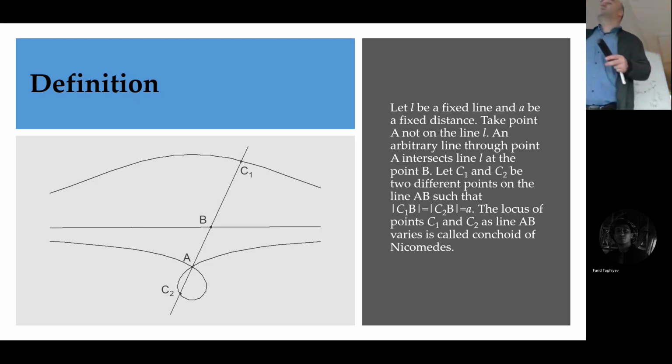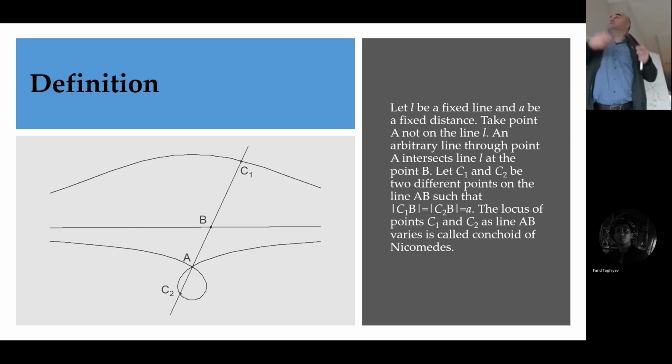So what does this curve do, how do we construct it? Imagine we have a fixed point A, and this distance BC1 is given, fixed, equal to small a. You rotate this line around point A, always keeping BC1 the same. The locus of point C1 will be the Nicomedes conchoid.